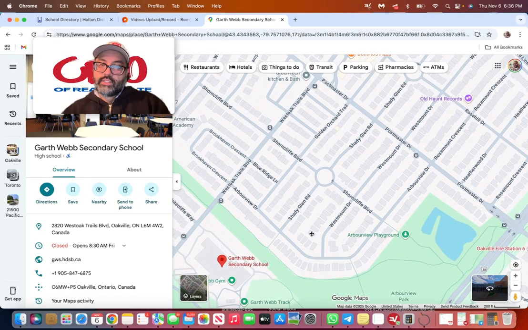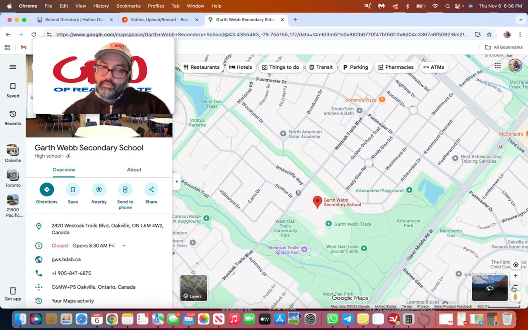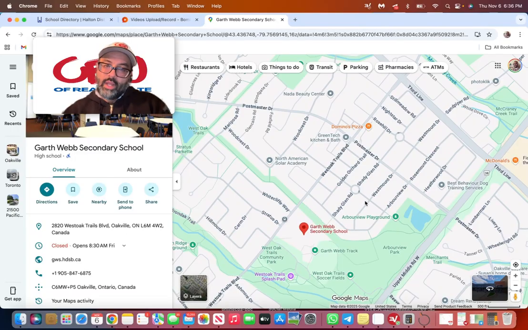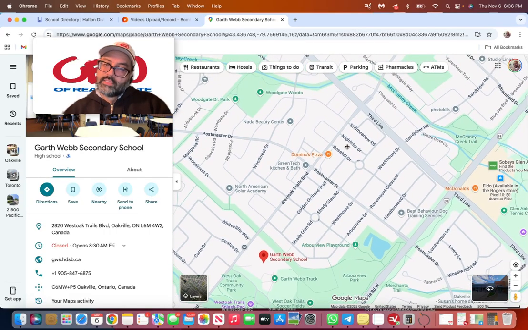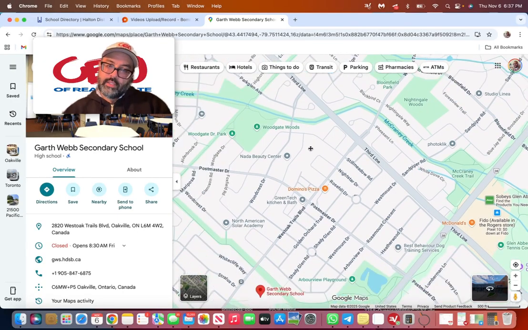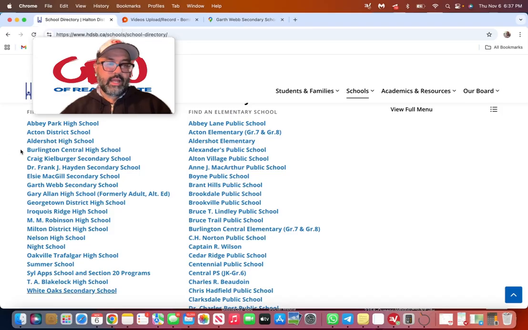So major intersections are Postmaster here and West Oak Trails Boulevard. So if we zoom out here, where these neighborhoods basically are is Westmount over here, and then West Oak Trails basically would be anything east of 3rd Line here. So there you go. That's Garth Webb High School located in Westmount in the northwest quadrant of Oakville, south of Dundas.